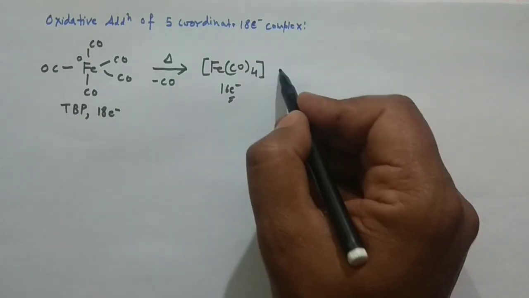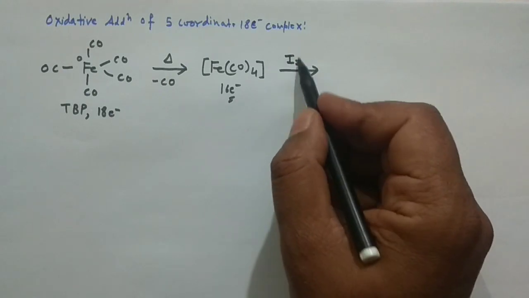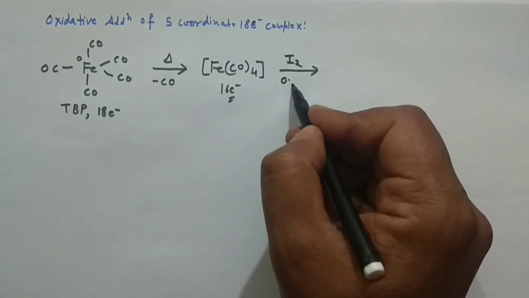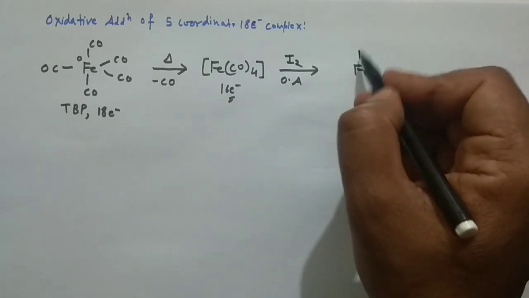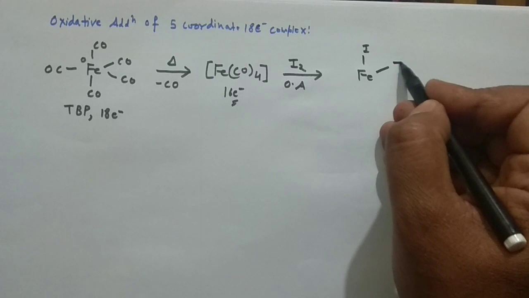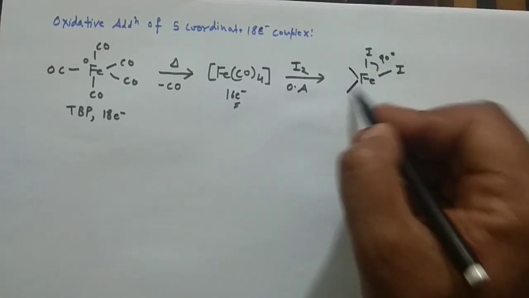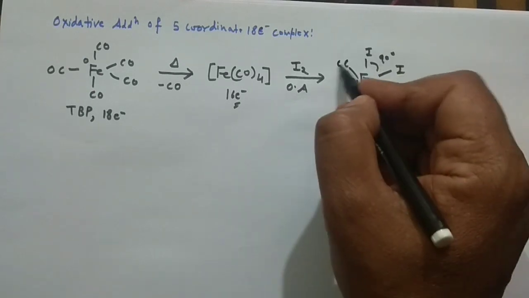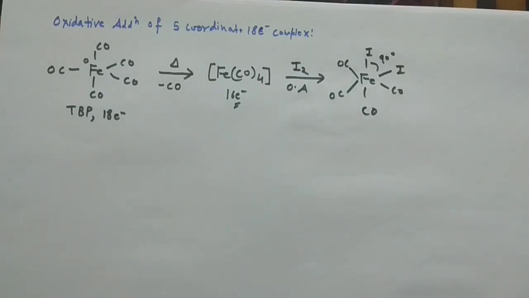When you do the reaction with iodine, I2, which is non-polar, you are doing an oxidative addition reaction. What product would you expect? The 2 I in the cis positions, that means at 90 degrees to each other, and then all the CO. So this would be the product. Five coordinated species can also undergo such reactions, and you may try one more example on your own. I'm giving you the example.